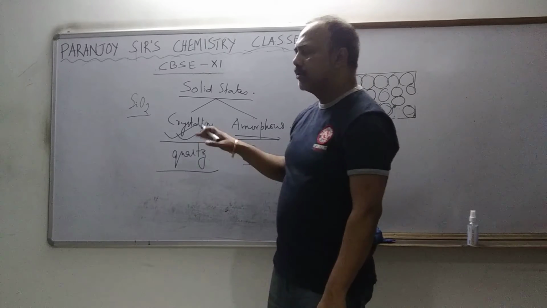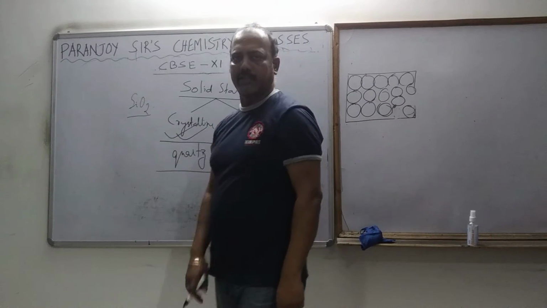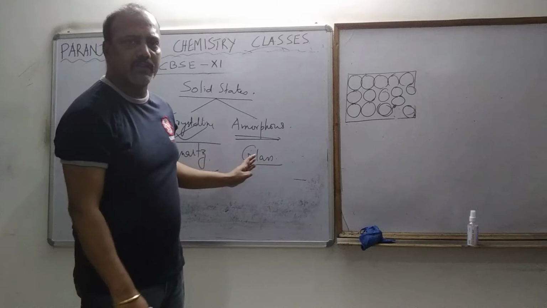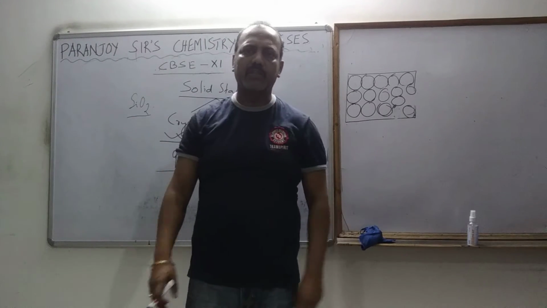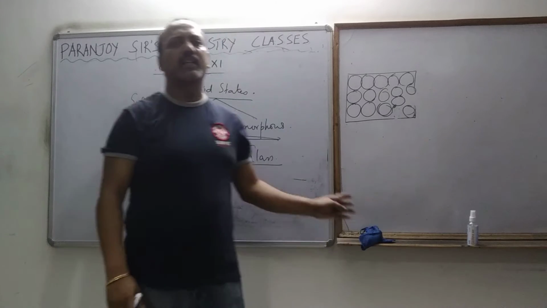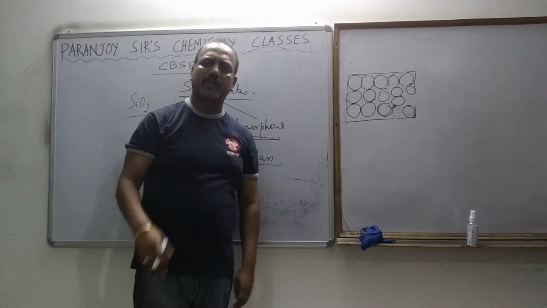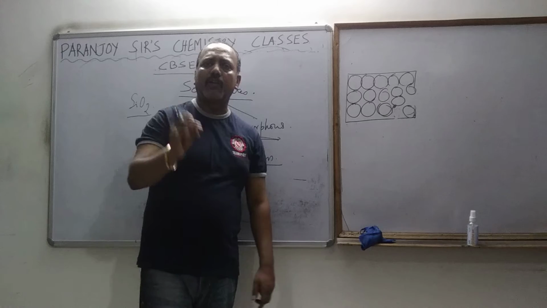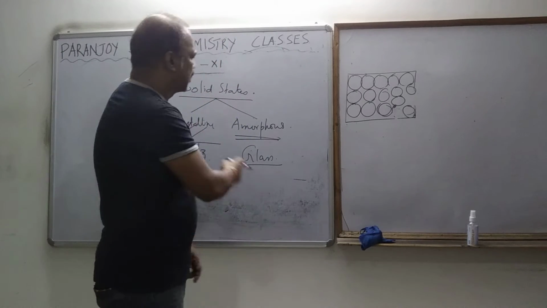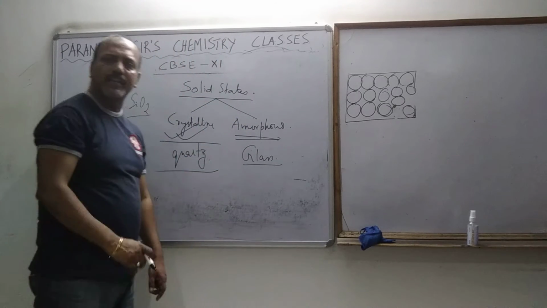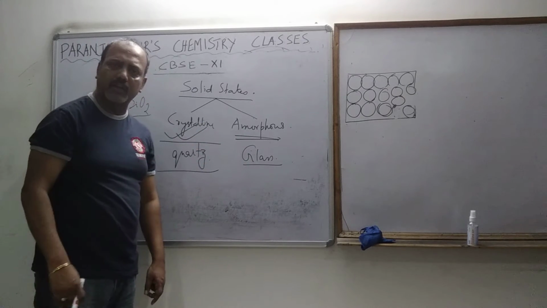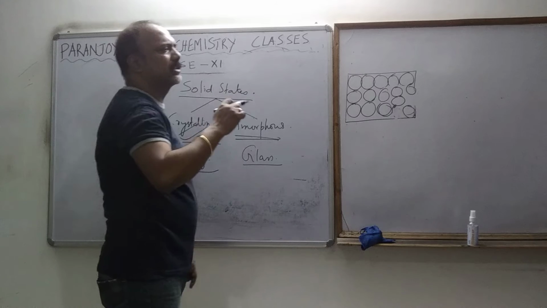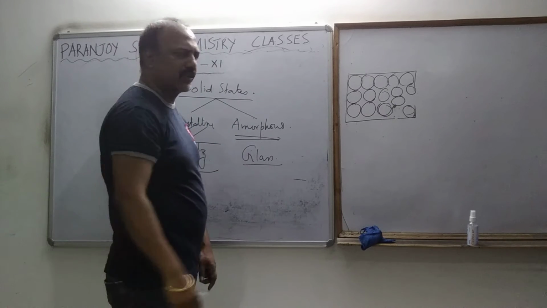Now, how are they differing? Quartz is silicon dioxide where the molecules are arranged uniformly throughout the solid, and here it is not arranged uniformly throughout the solid. That is the difference. Now, how can we convert quartz into glass? Very simple. How can we convert a crystalline solid into amorphous solid? We can very easily convert the crystalline solid into amorphous solid.